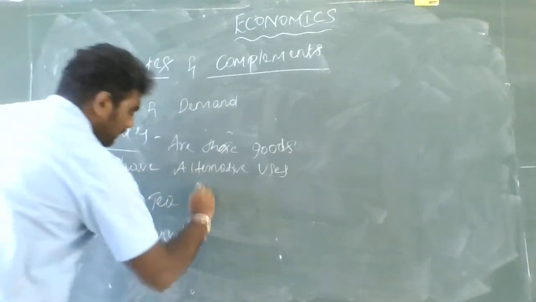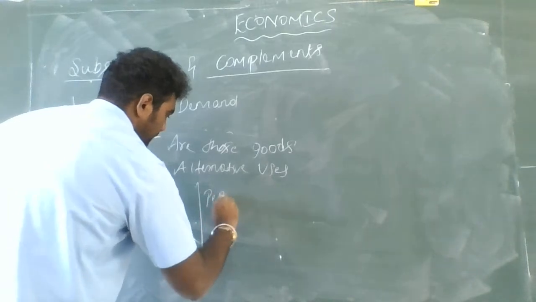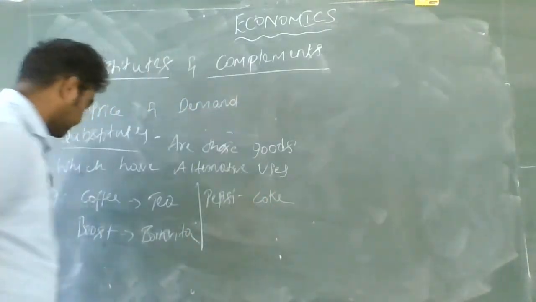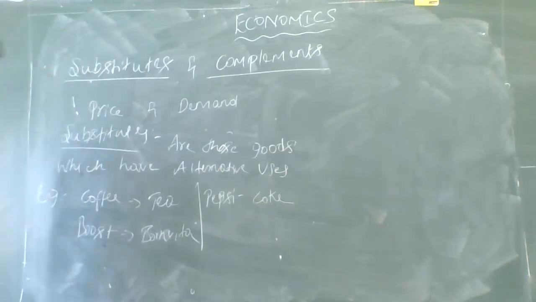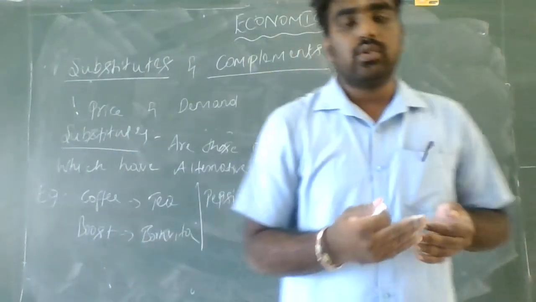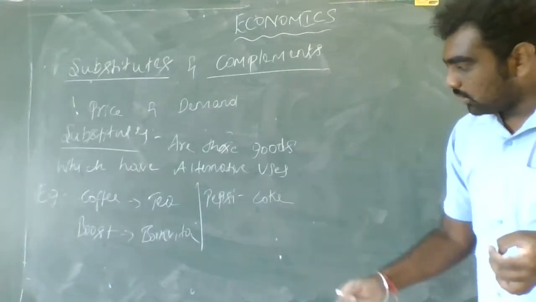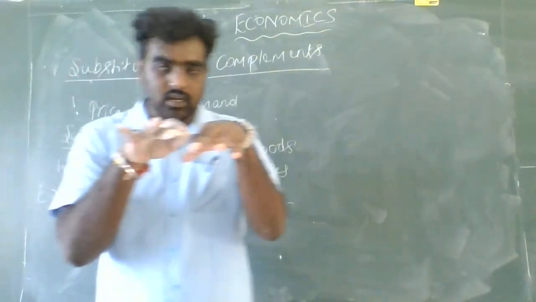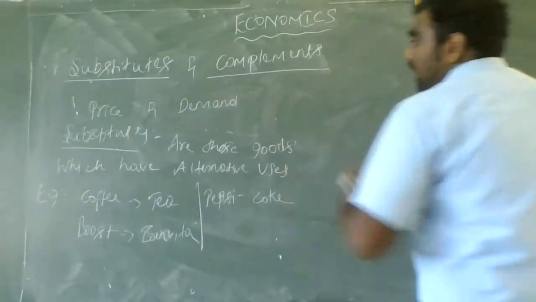For Pepsi, the alternative good is Coke. So these are the substitute goods, guys: coffee and tea, Boost and Bournvita, Pepsi and Coke. They have alternative uses and are similar to each other, so these are known as substitute goods.